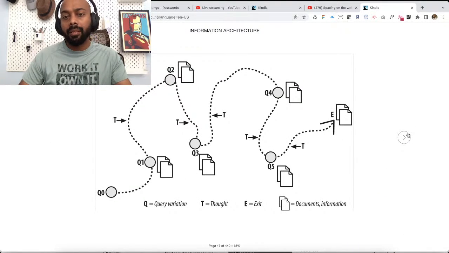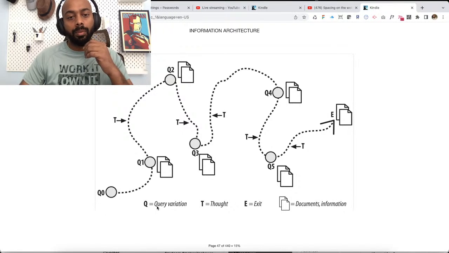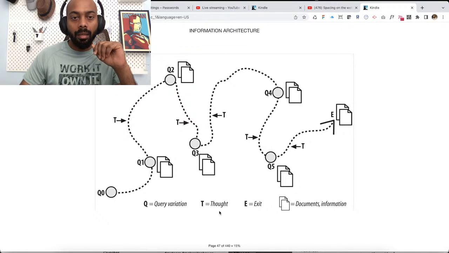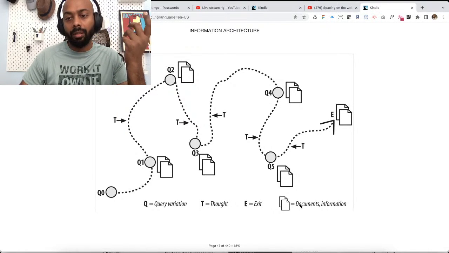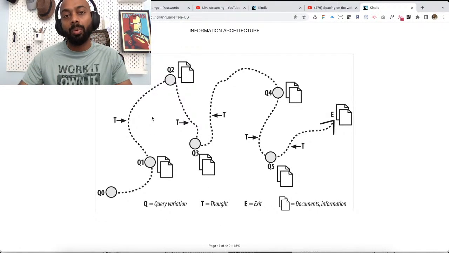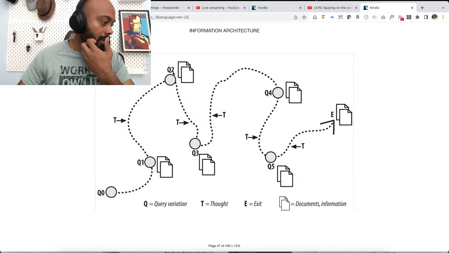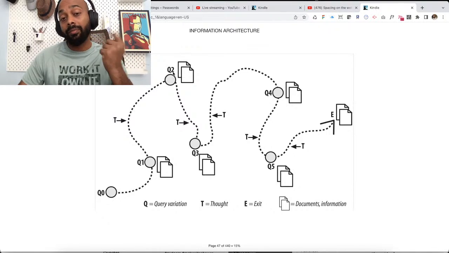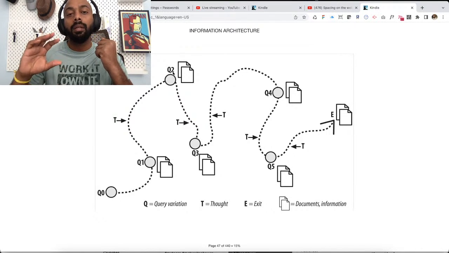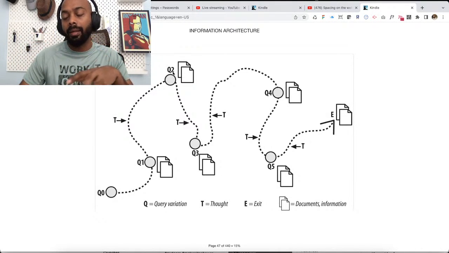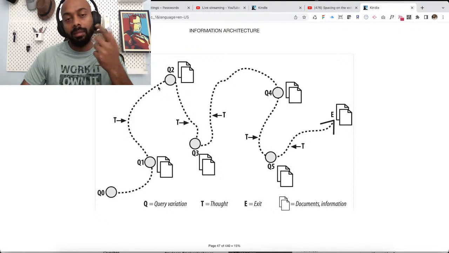Okay, berry picking. Yeah, so berry picking is what you see here, right? So this is a legend. Wherever you see Q, it means the user is querying something, and they are finding documents or information, basically. Wherever you see these icons, they think about what they are seeing, and then maybe they slightly modify the query, or they found some parts of the information that they want, so they move on to finding a different part of the information, right? And that, of course, requires modifying the query and so on.